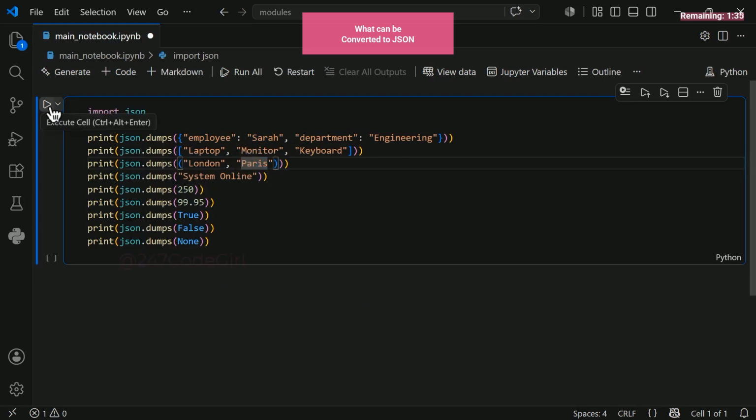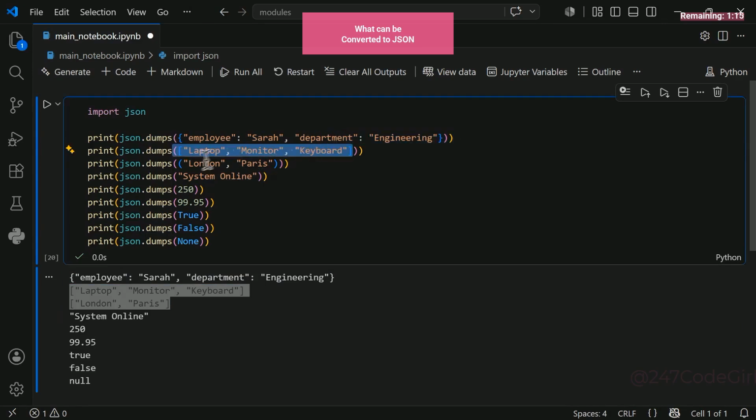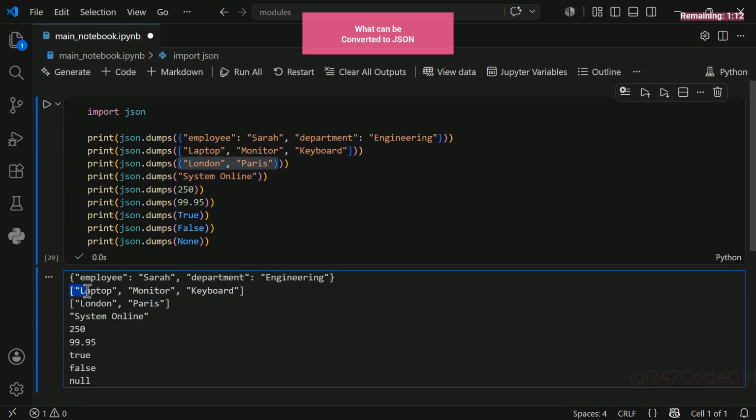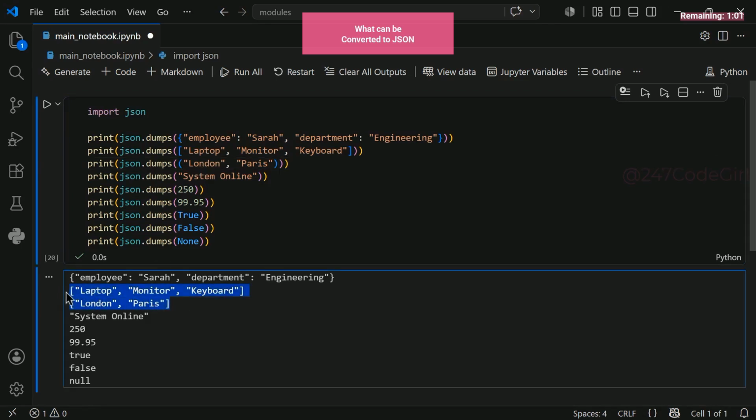But notice this detail. When we run this script, you will notice that the dictionary becomes a native JSON object. The list converts perfectly fine too. But look closely, the tuple is actually transformed into a standard JSON array type. This means both of these Python structures, the list and the tuple, map directly to an equivalent array format. They both end up as the exact same type. Because of this, we lose a bit of information, since Python tuples are inherently immutable. JSON cannot show that constraint. They are forced into the same array format, right here. When decoded back into Python, it returns as a standard list.